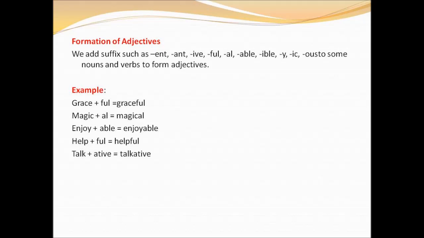And to the word talk, we add the suffix ative to form the adjective talkative. Okay children, are you clear? So in order to form an adjective from a noun or verb, we add suitable suffix to it.